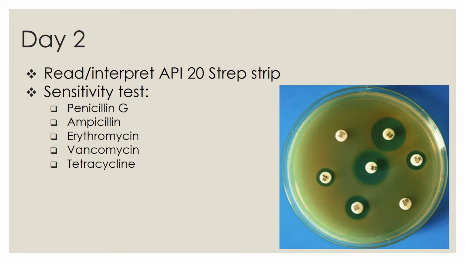After 24 hours of incubation, we can draw a clinical result based on the observation of the agar plate used for the sensitivity testing, as well as identifying the species present in the API 20 Strep strip. The API 20 Strep strip identified the pathogenic species as Strep viridans. For the sensitivity test, using the MHF 1 agar plate, we are able to identify that the strep species is sensitive to the following: penicillin G, ampicillin, erythromycin, vancomycin, and tetracycline.